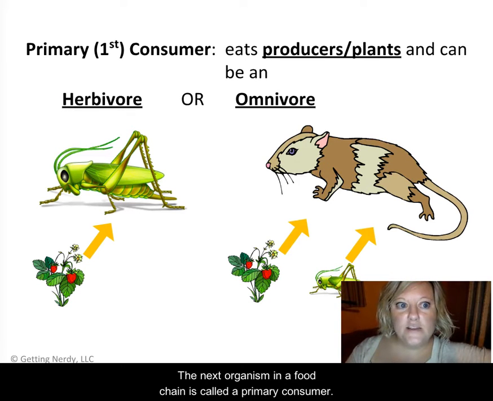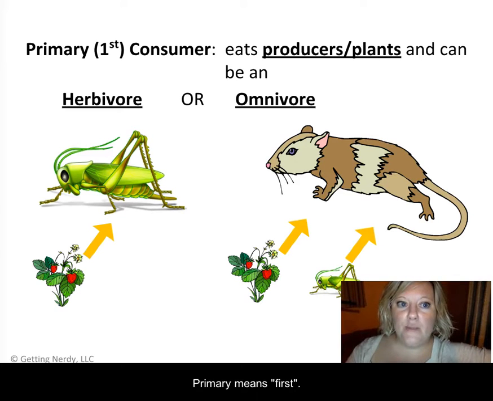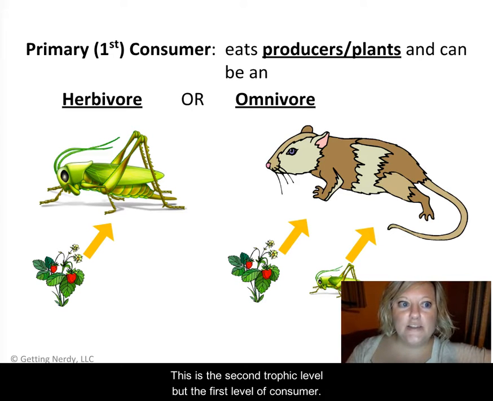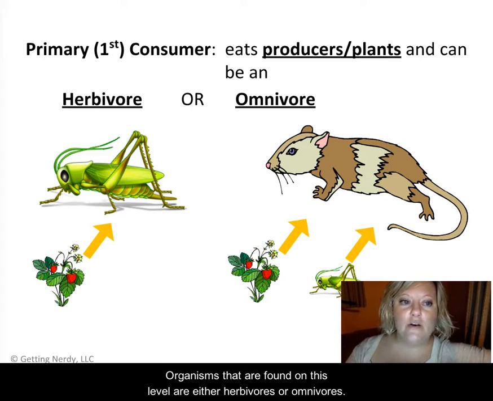The next organism in a food chain is called a primary consumer. Primary means first. This is the second trophic level, but the first level of consumers. The organisms that are found on this level are either herbivores or omnivores.